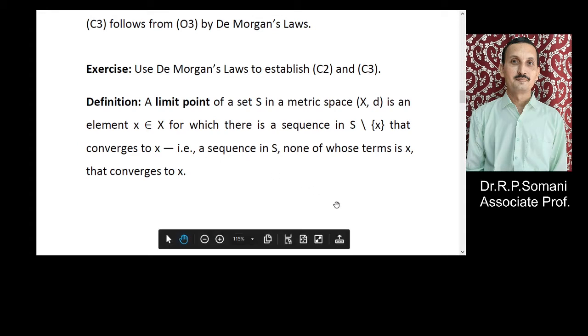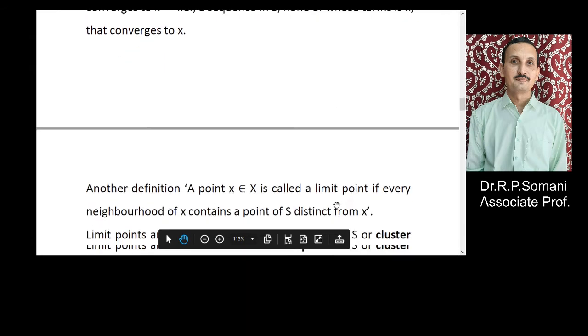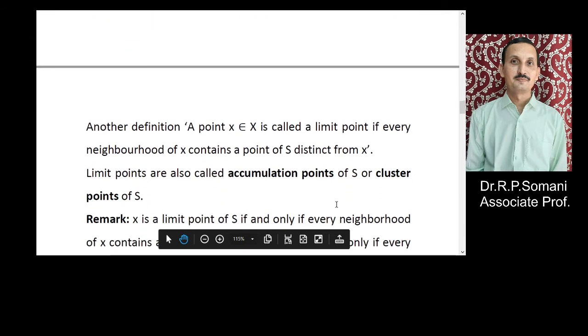Here we also give one more definition for the limit point. A point x belonging to X is called a limit point if every neighborhood of x contains a point of S distinct from x. If every neighborhood of x contains a point of S distinct from x, then we say that x is the limit point. Other names for the limit point are accumulation points or cluster points.